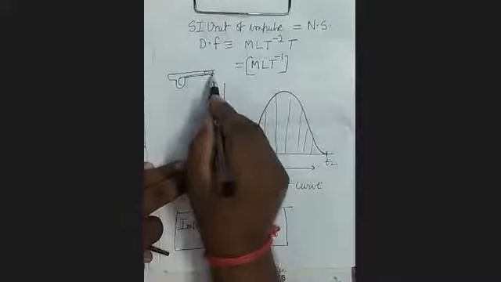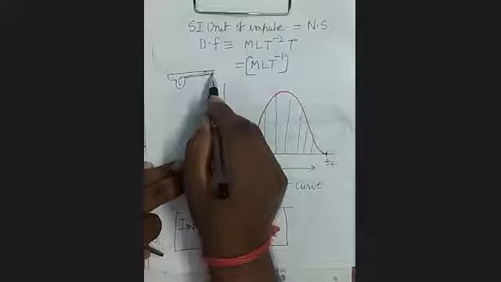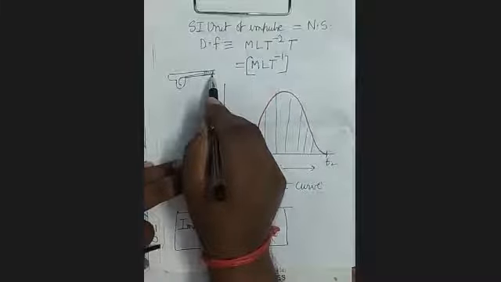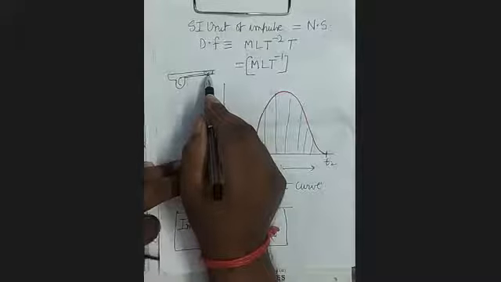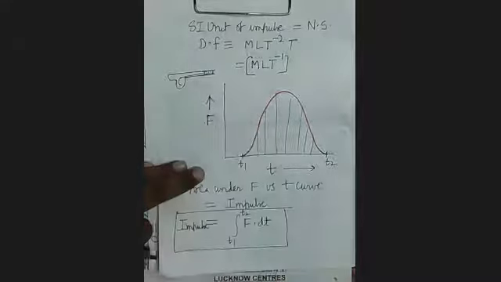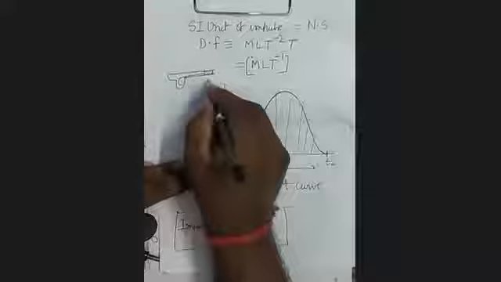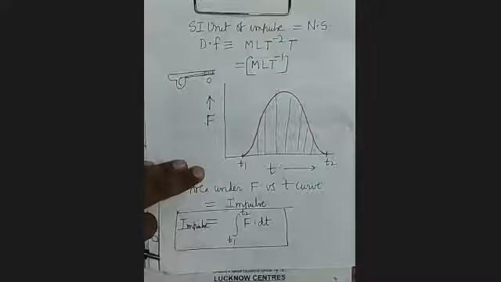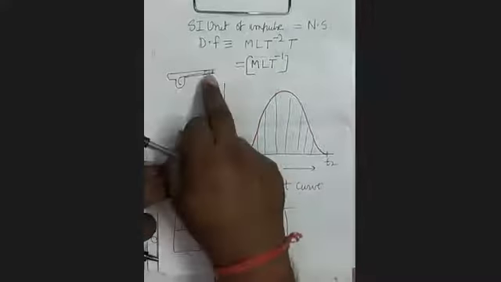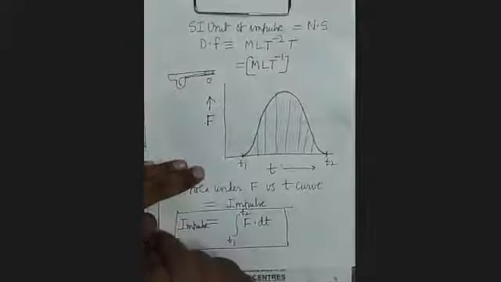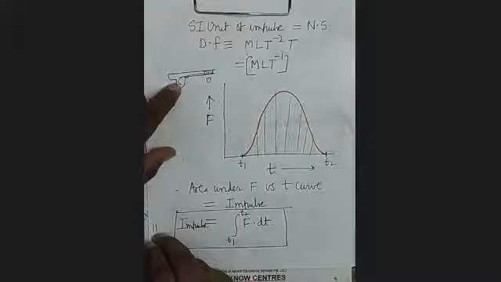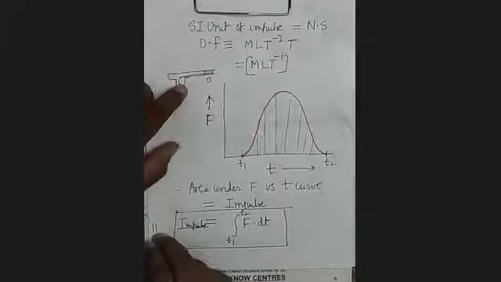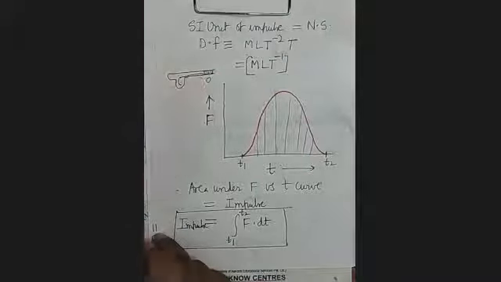This rod will strike the bullet and exert a very great force on the bullet. Because of that great force, it acquires a huge momentum. What is the momentum at this moment? It is zero because it is at rest. But as soon as it comes out, it has a very great velocity. So on triggering, the gun is providing a huge impulse to the bullet.